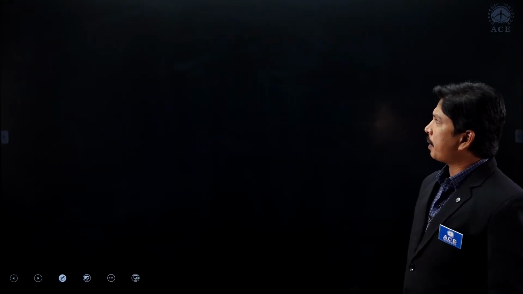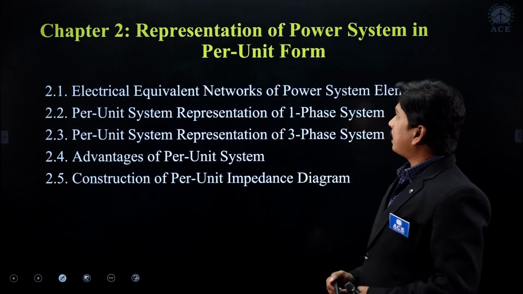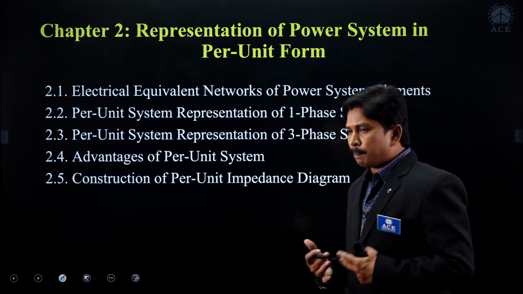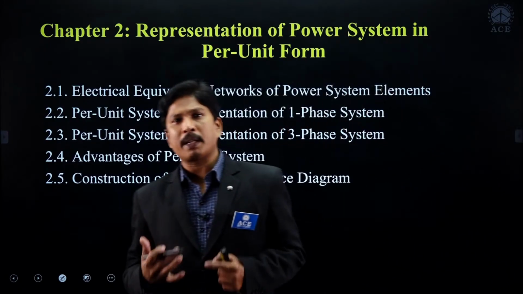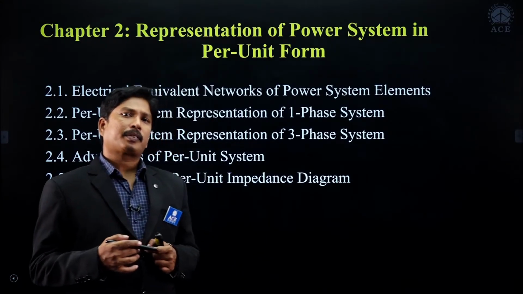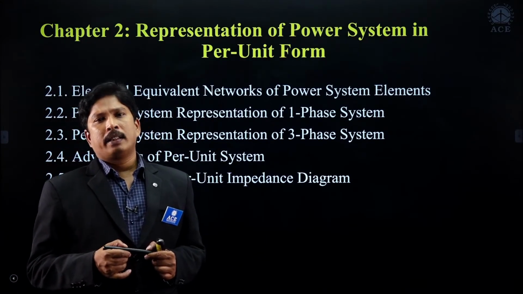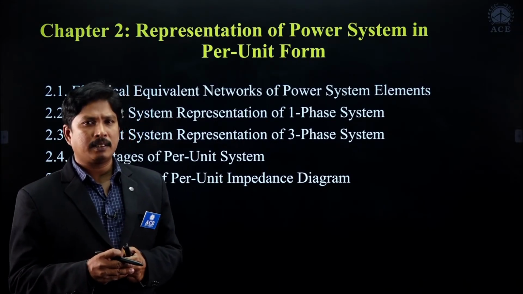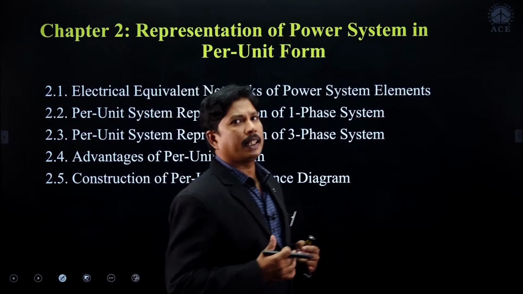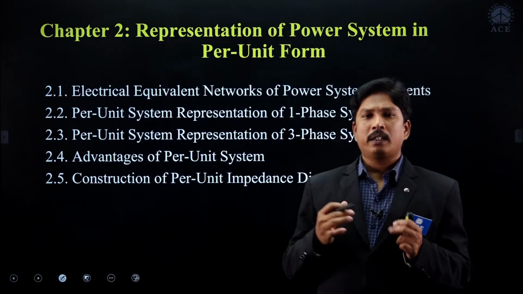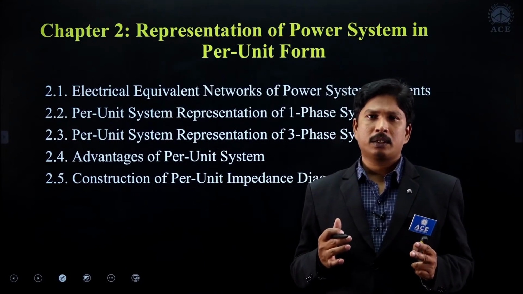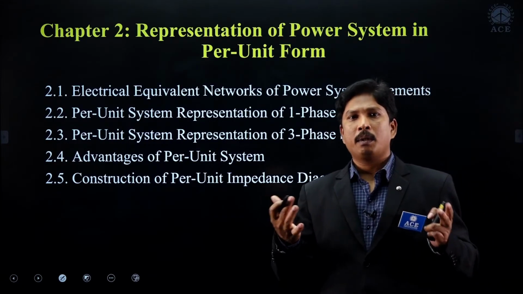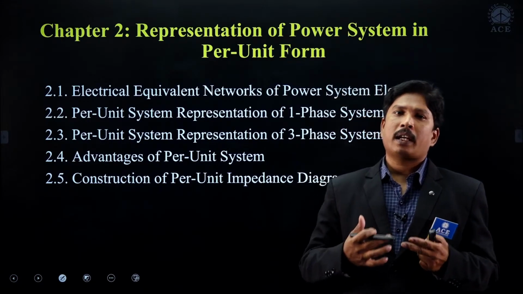And coming to the next one, the representation of power system in the per unit form, right? So we have to represent the entire power system in the per unit form. Why? Because the absolute system is giving us a vast amount of calculations, and we are facing some difficulties in the absolute system with the magnitudes of the quantities: voltages in kilovolts, powers in megawatts, MVAR, and MVA, right?